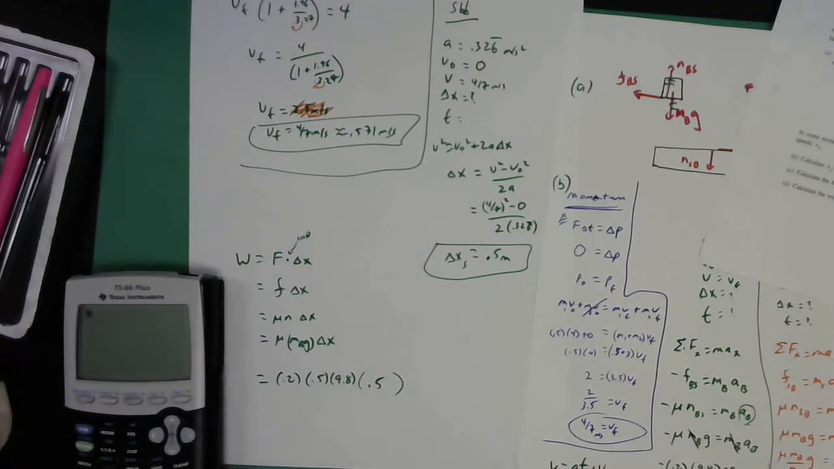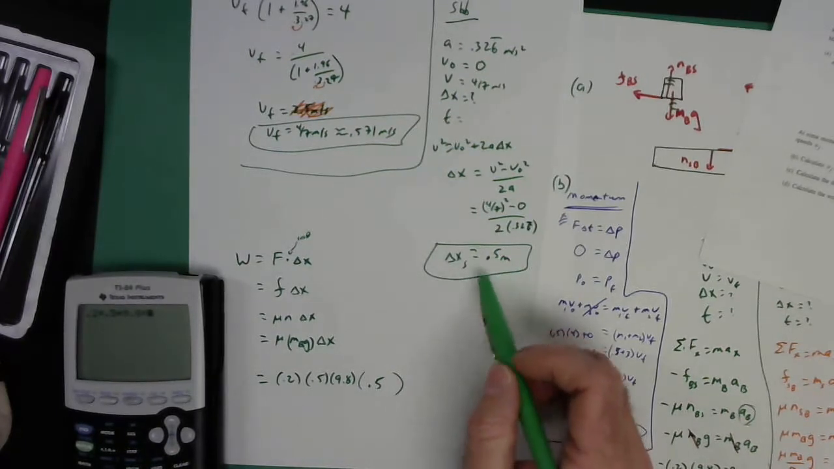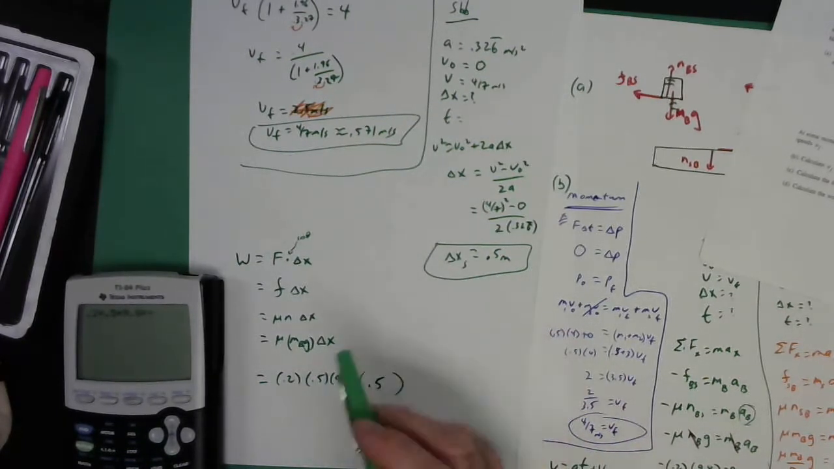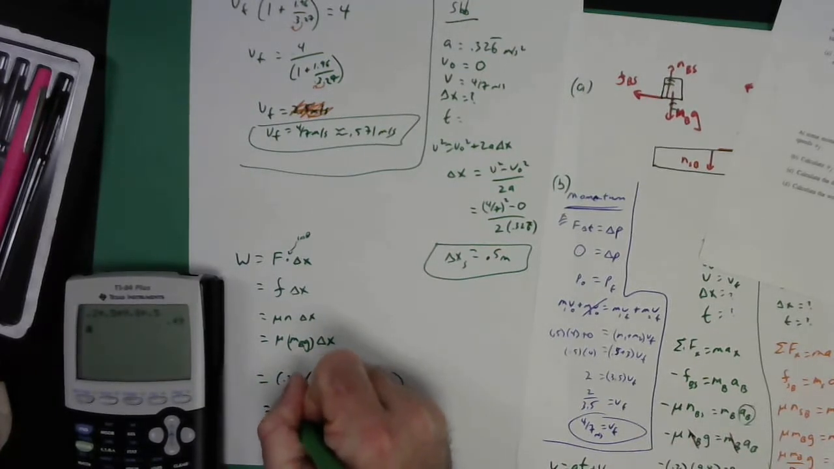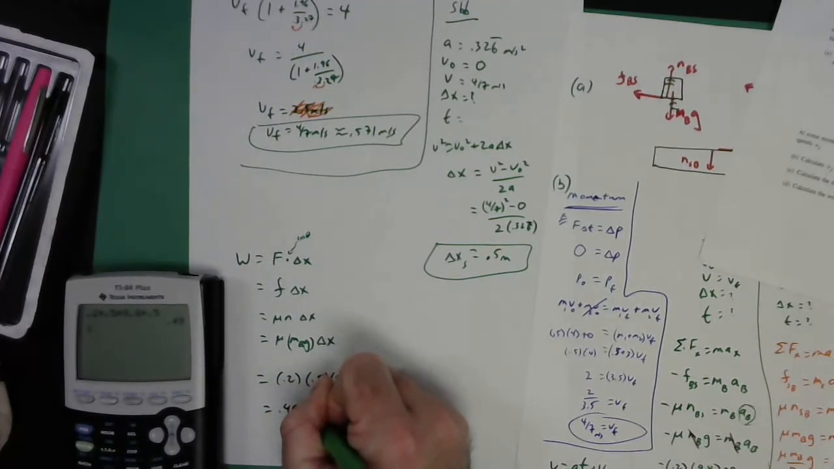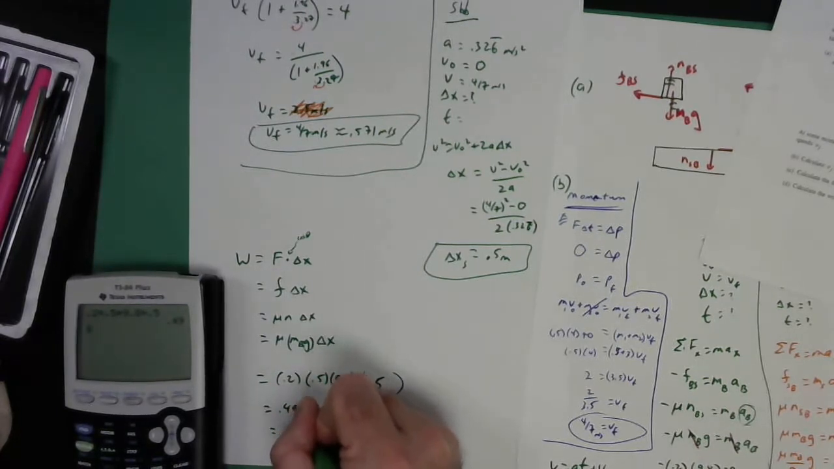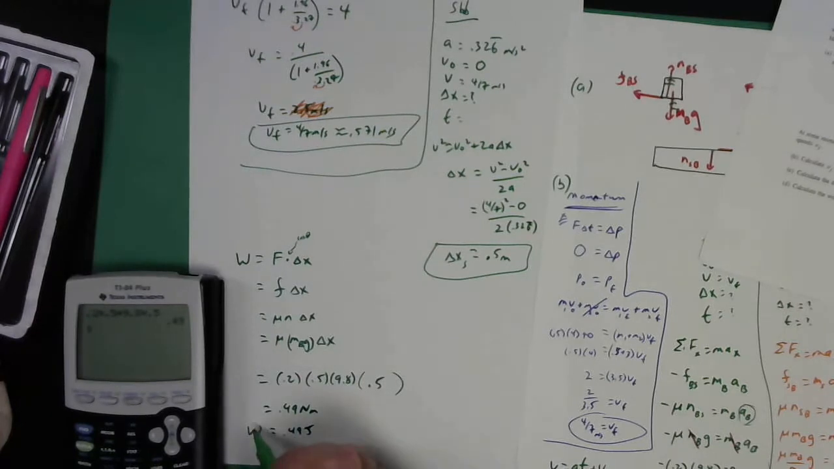So if I do that, that's going to be 0.2 times 0.5 times 9.8 times 0.5. And when I do that, I'm going to get 0.49 newtons. I mean newton meters, or if you like, 0.49 joules of energy, okay, is the work done on the slab.